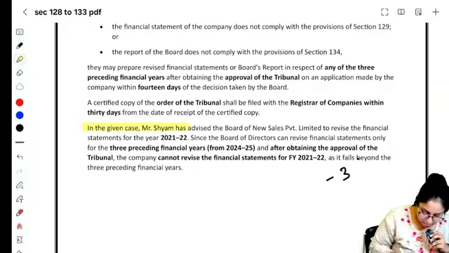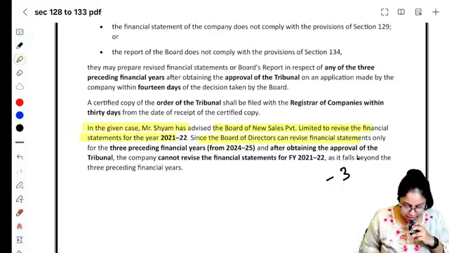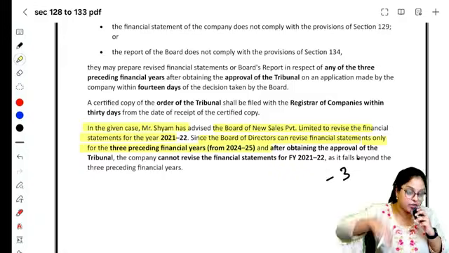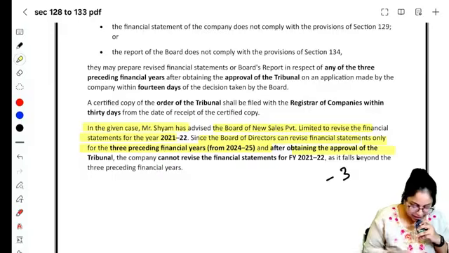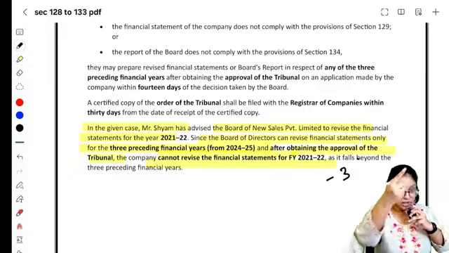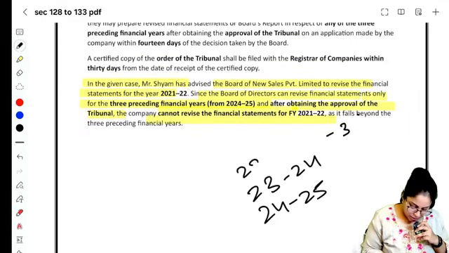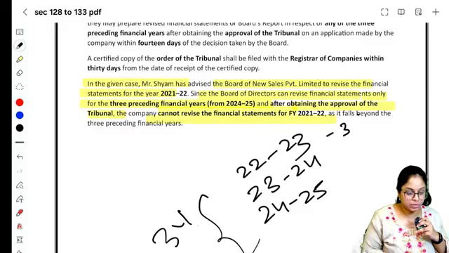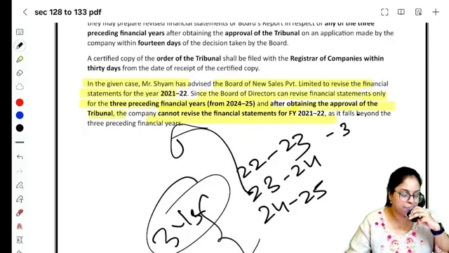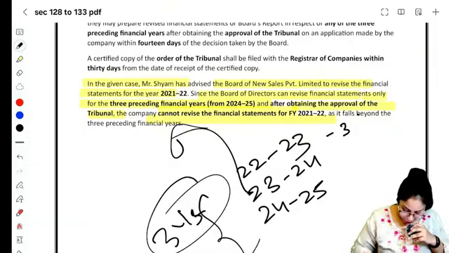In the given case, Mr. Shyam has advised the board of New Sales Limited to revise the financial statement for 21-22. Since the board of directors can revise the financial statements for only 3 preceding financial years from 24-25 and after obtaining the approval of the tribunal, the company cannot revise 21-22. I'm sorry, it starts from the year 24-25. I thought it's the next year. So 24-25, 23-24 and 22-23. So last 3 years only, you can revise for only 3 years. This is beyond that, so you cannot do it, as it falls beyond the 3 preceding financial years, right? So that is your entire discussion of section number 131.